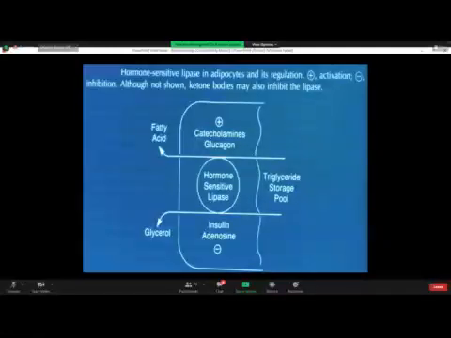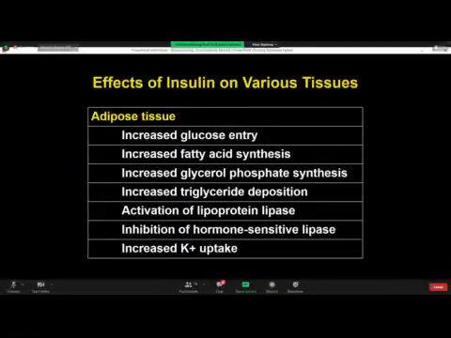So amino acids have increased entry into the cells, and then they are converted to protein. So it is a protein anabolic hormone. Sometimes the MCQs are phrased on the effect of insulin on different tissues. For example, this is one of the MCQs. It could be converted into one of the good MCQs.